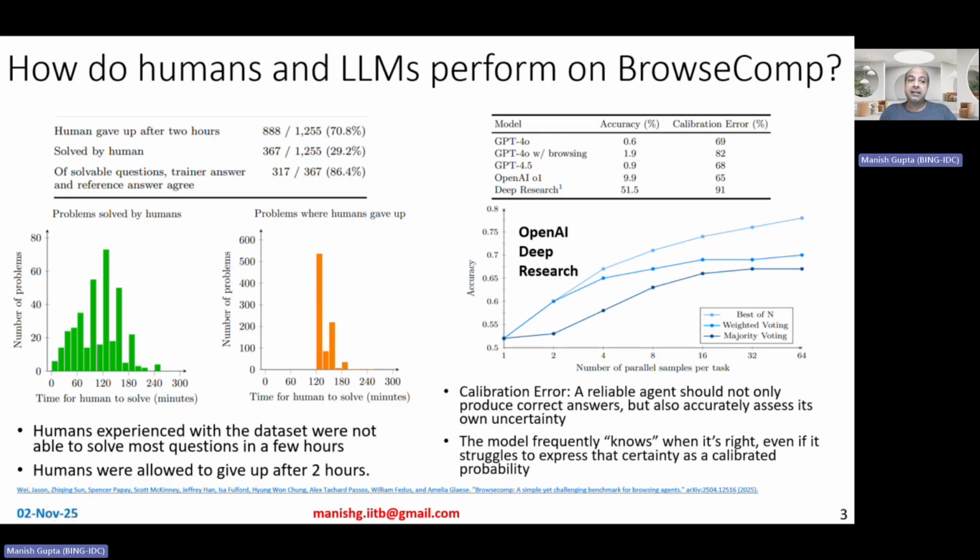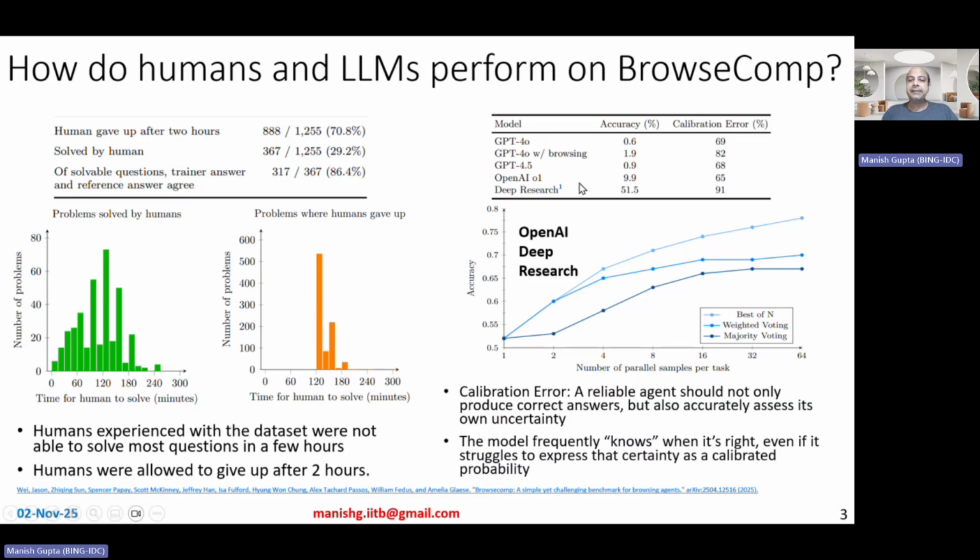Now, the idea is that, again, these humans were not normal people. They were people who actually knew how these questions have been framed. Obviously, they did not know about that particular question, but they knew about the entire data set, how the usual data set is created. And even they were not able to solve it in such a long period of time. So that just says how complicated this data set is.